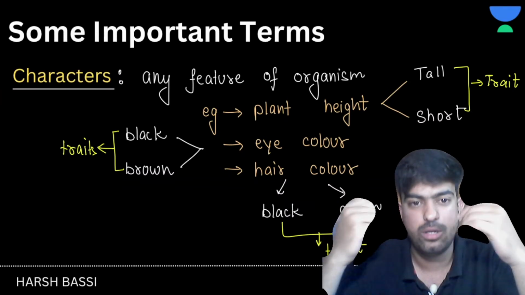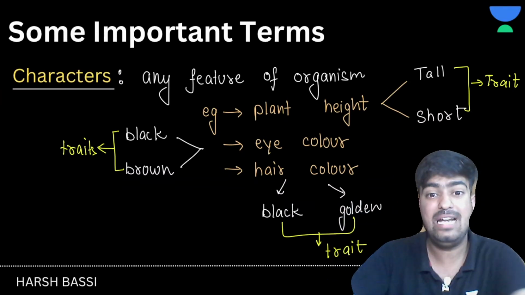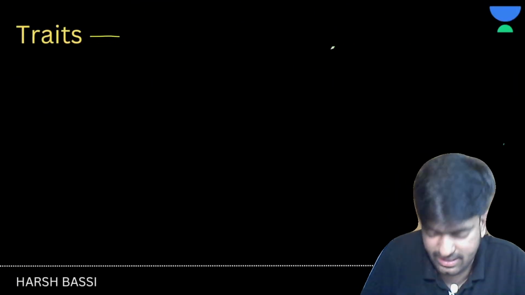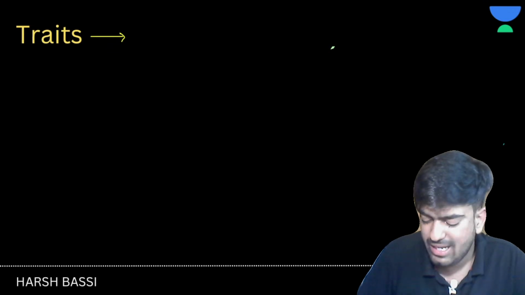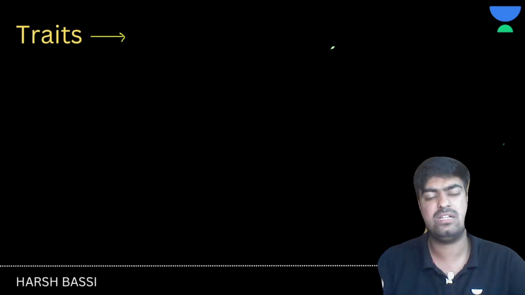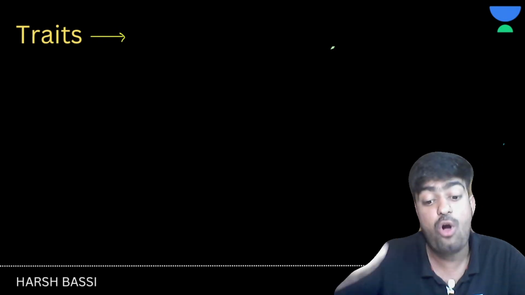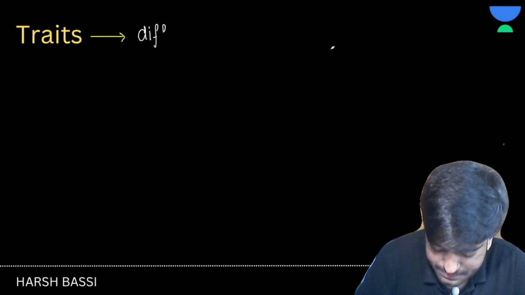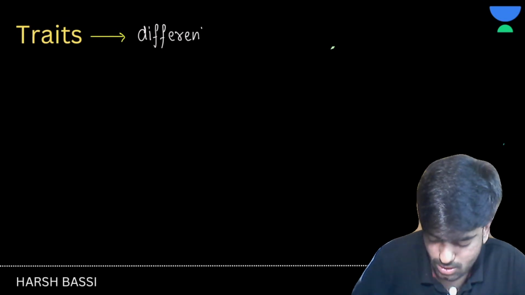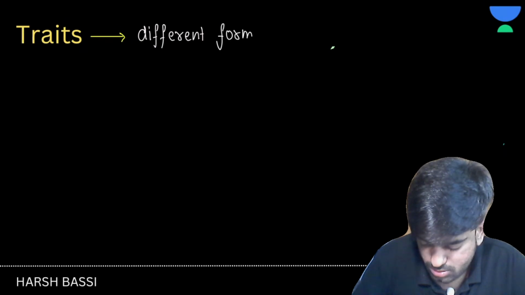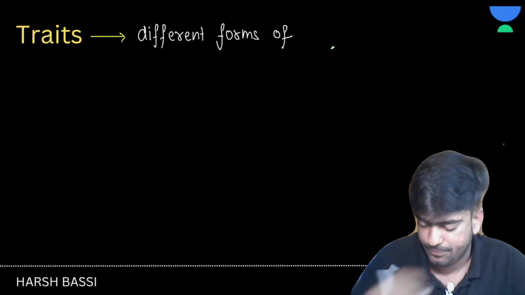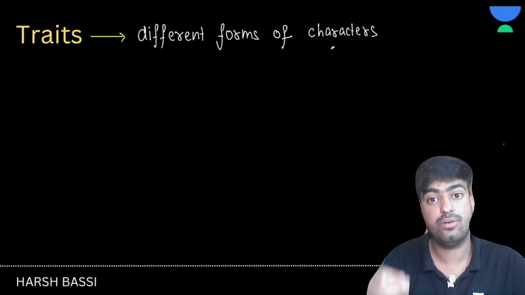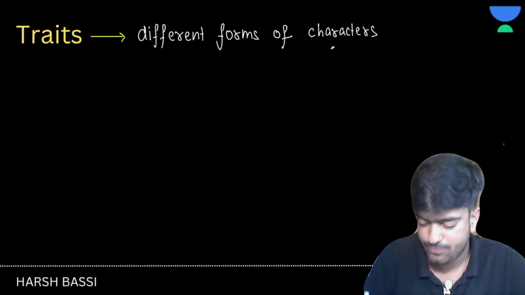Now let's move on. Should we write a definition for a trait? Yes, definitely. Traits can be called the forms of characters, different forms of characters, or I can also say variations of characters, right?